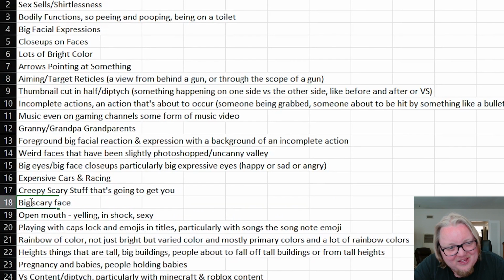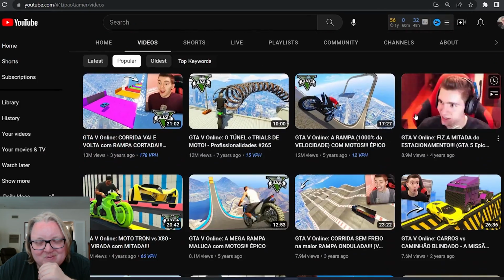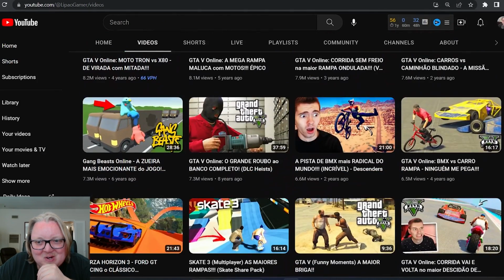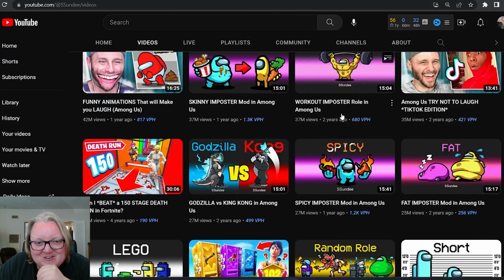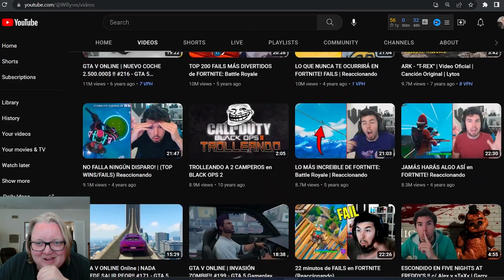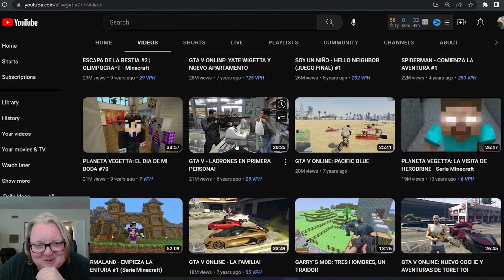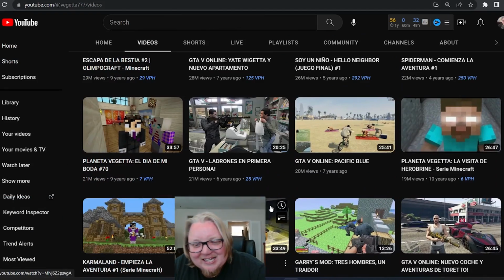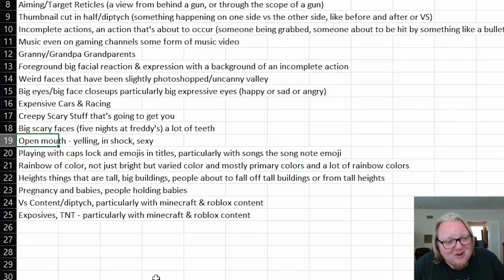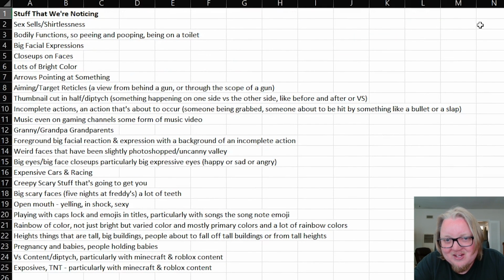Big scary faces. So Five Nights at Freddy's. Teeth is a thing that we tend to see a lot of. Look at all the Five Nights at Freddy's stuff. We saw that on other content as well. Racing, expensive cars, heights. Yep. Big rainbow colors, side-by-sides, expensive cars, faces, guns, people behind the gun. That's so interesting. And then as far as topics goes that we see again and again and again, topics that work.